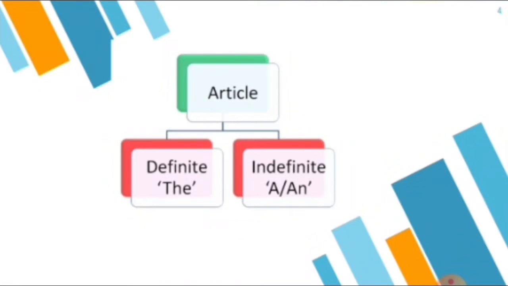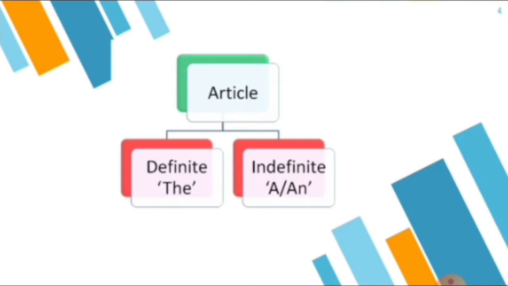There are two types of articles. One is definite and the other one is indefinite. This is such an easy topic of English grammar, where you need to learn how the definite article and indefinite article are going to be used.